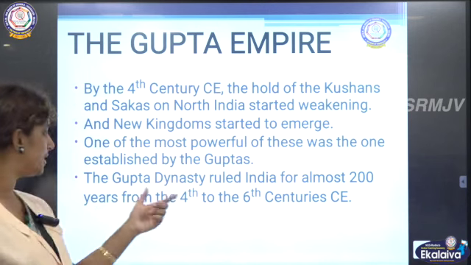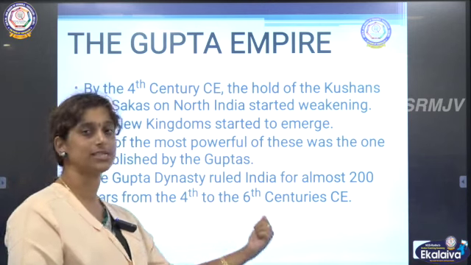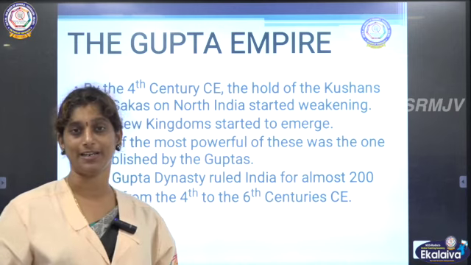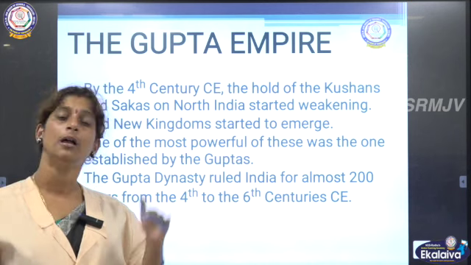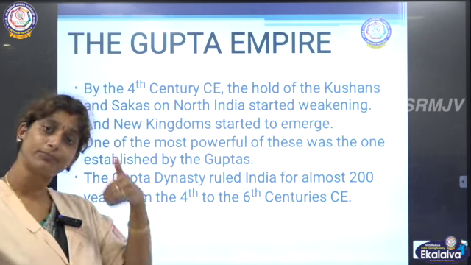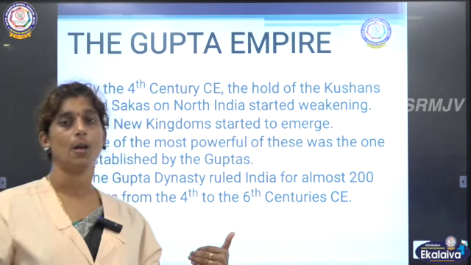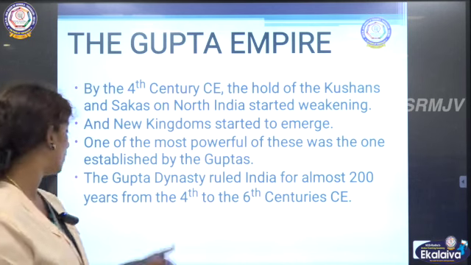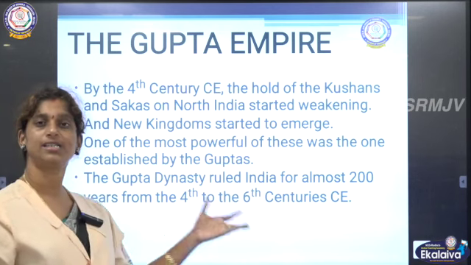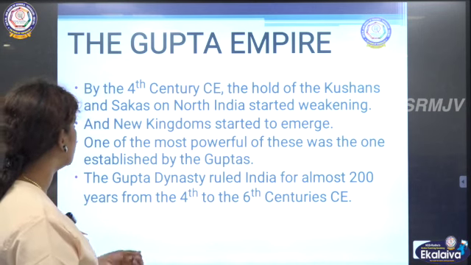Do you notice that now we are mentioning it as 4th to 6th century because it is common era? So we start from one and we come forward. But in all our previous lessons, we have been counting backwards because that was before common era.